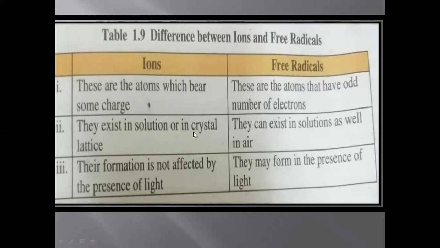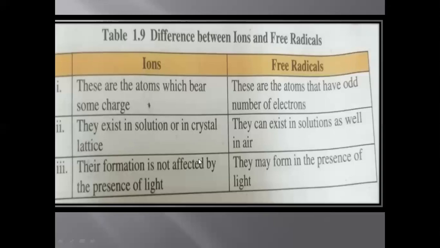Crystals like sodium chloride is a solid crystal, and it has sodium ion and chloride ion. Again, if we dissolve sodium chloride in water, the sodium ion and chloride ion will separate out. So ions may exist in solution form or in crystal lattice, in solid compounds, while free radicals exist in air.